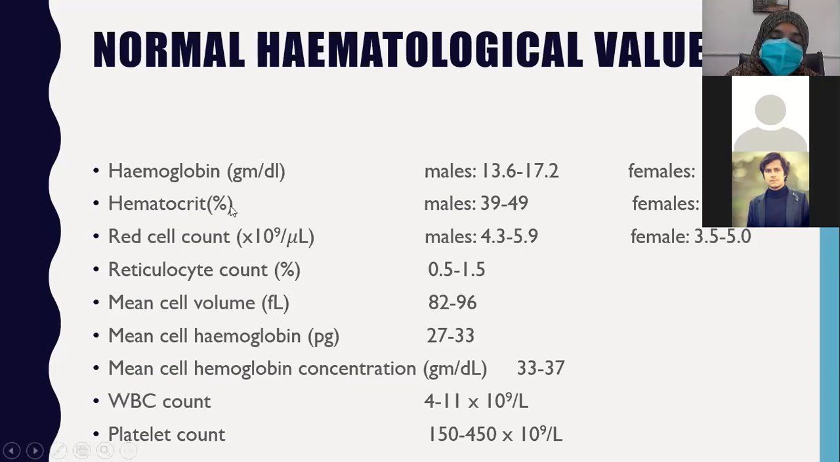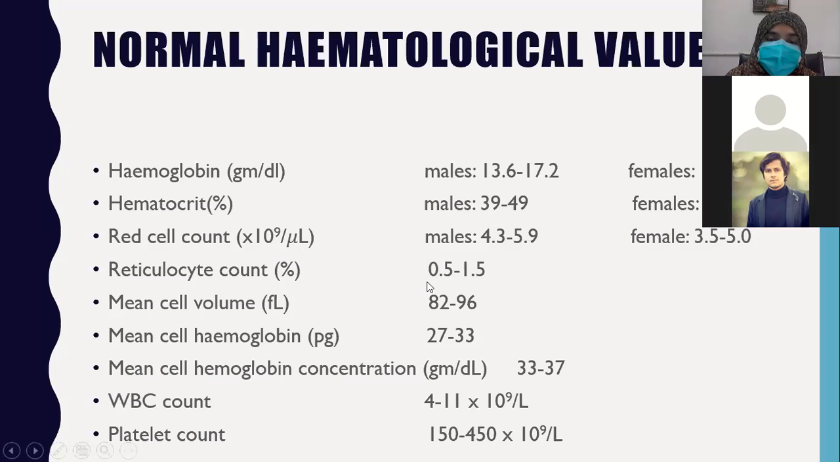What is the hematocrit? Hematocrit in males is 39 to 49%. In females, it's 33 to 43%. Red cell count is taken in 10 to the power 9 per microliter. In males, it's 4.3 to 5.9 times 10 to the power 9 per microliter of RBCs, and in females, it's 3.5 to 5.